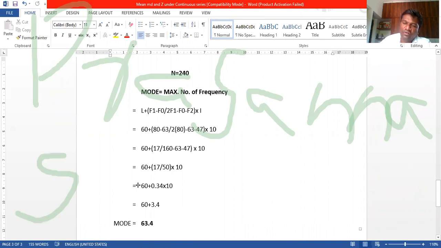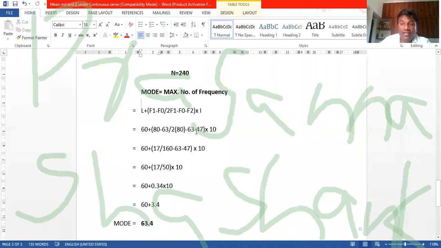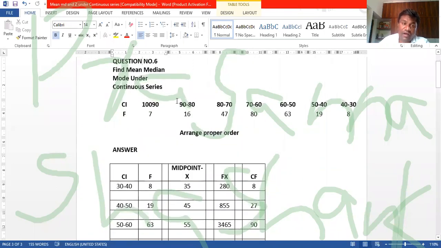In the mean, median and mode, we got almost the same answer, 63 or 64, under the continuous method. Guys, this is the third problem which I am solving in mean, median, mode under the continuous series. But before concluding this problem, we have to understand what they have given in the problem.